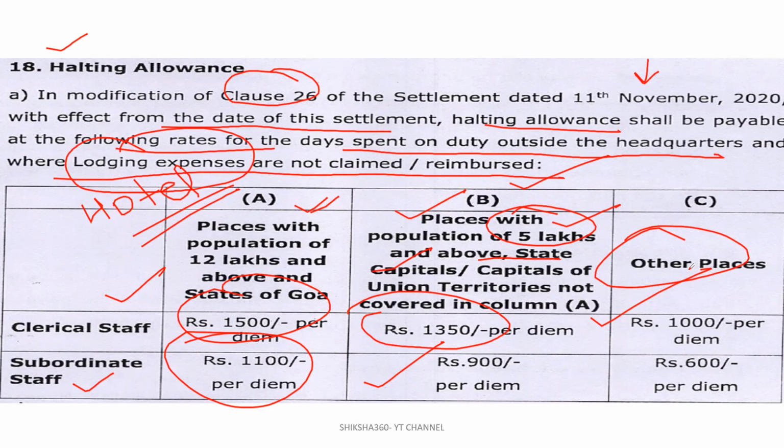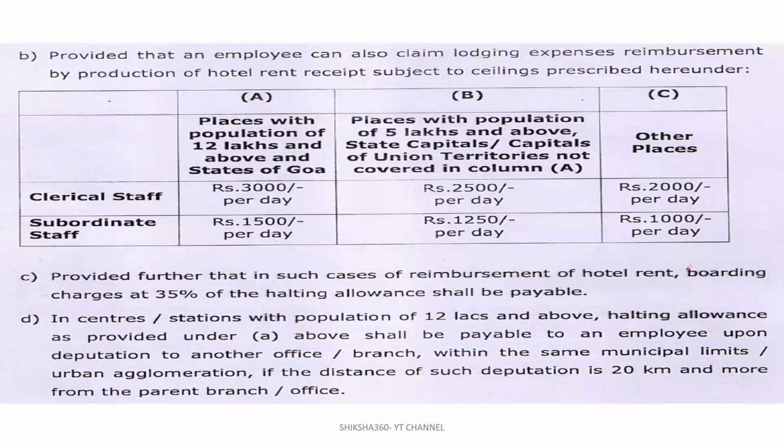Clear? These things you have to keep in mind. Many times, TA bills, basically your traveling allowance bills, are rejected or they pay less. So you have to be knowledgeable regarding this.